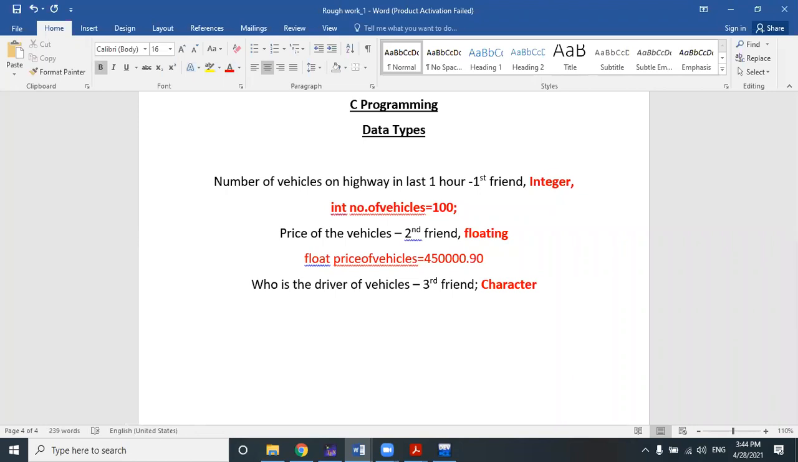And in C, the character will be represented in the abbreviated form of char. Okay, the short form or abbreviated form of character is char. While we're writing our program, we'll write it in this way: char driver of vehicles.